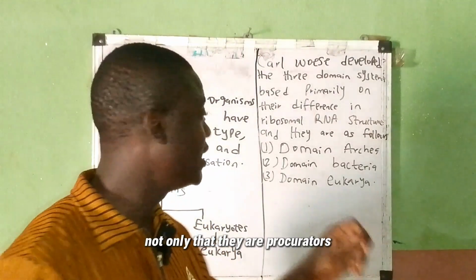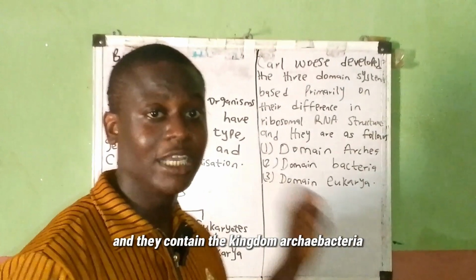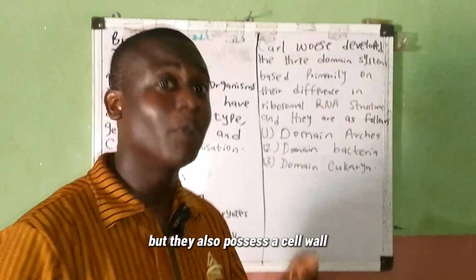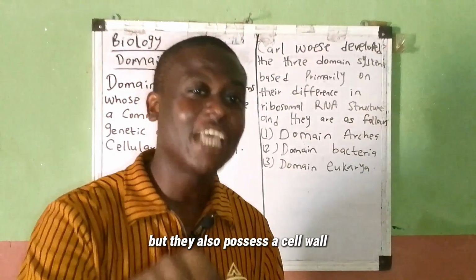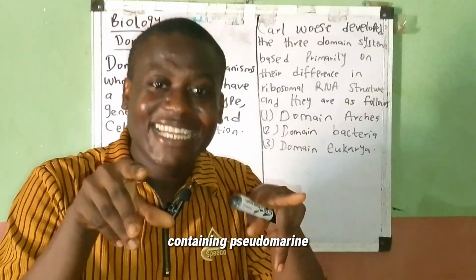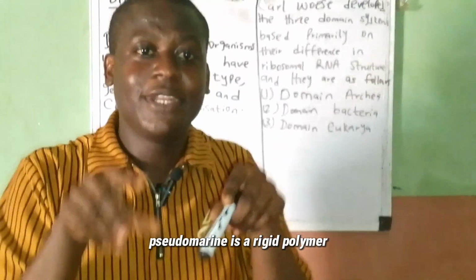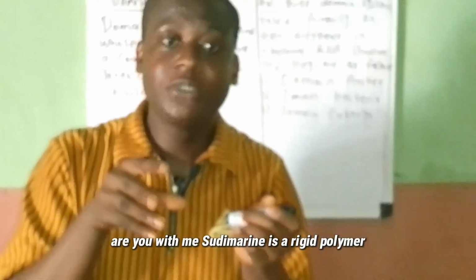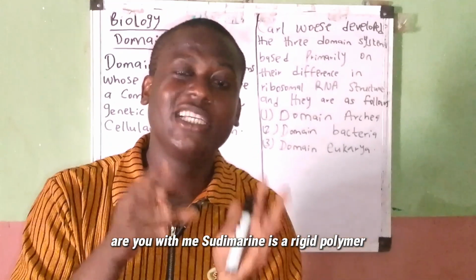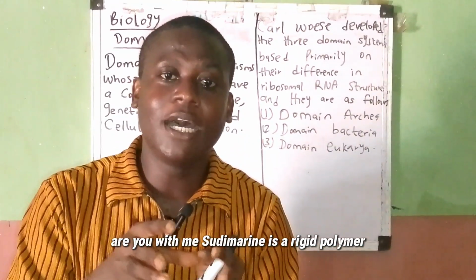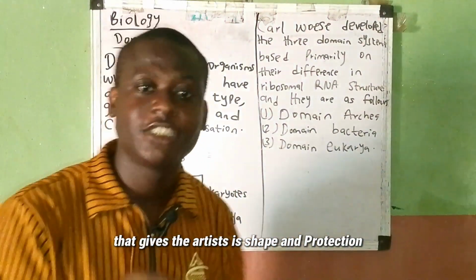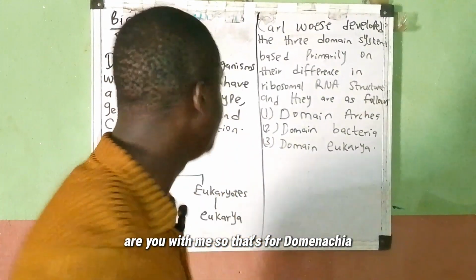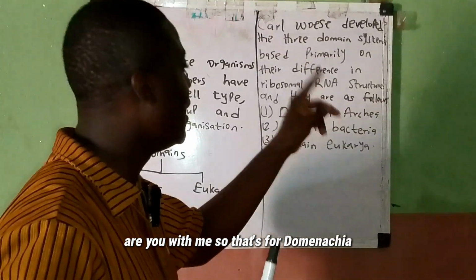Not only are they prokaryotes containing the kingdom Archaebacteria, but they also possess a cell wall containing pseudomurein. Pseudomurein is a rigid polymer. Are you with me? Pseudomurein is a rigid polymer that gives the archaea its shape and protection. So that's for domain archaea.